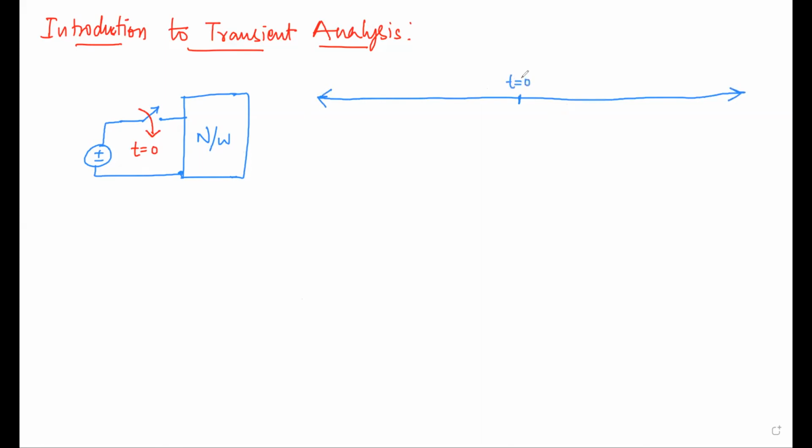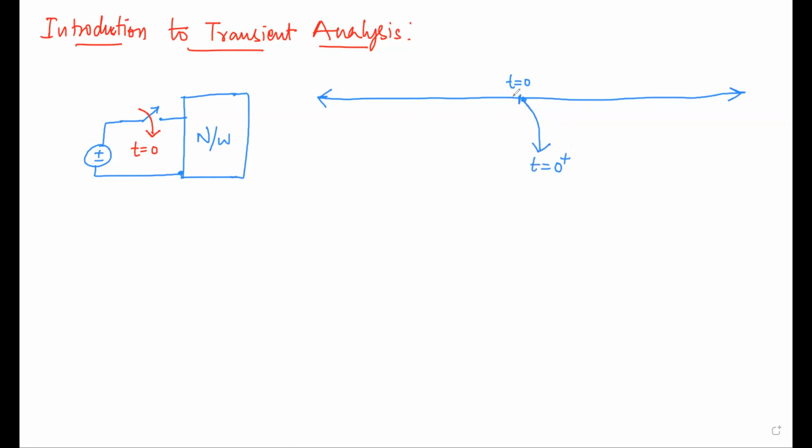The time instant just after t is equal to 0 is called the t is equal to 0 plus state.